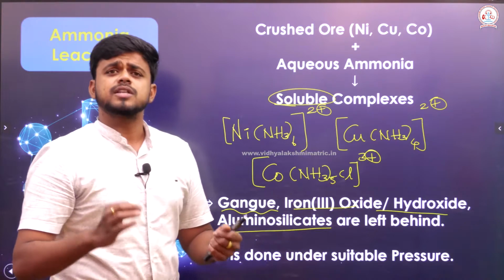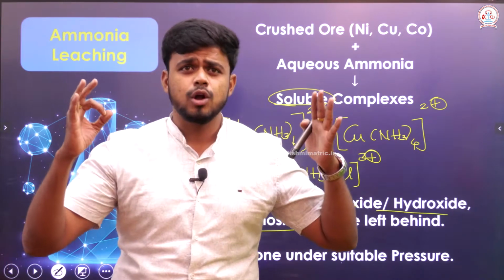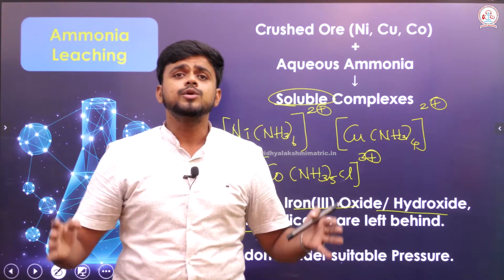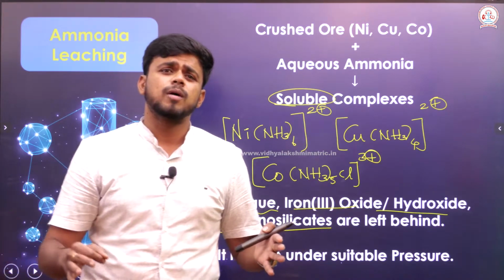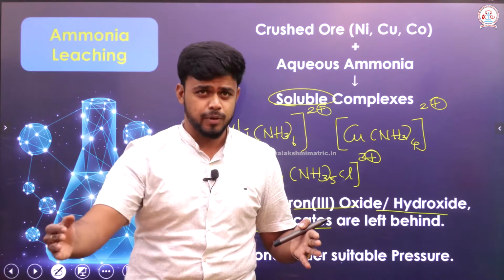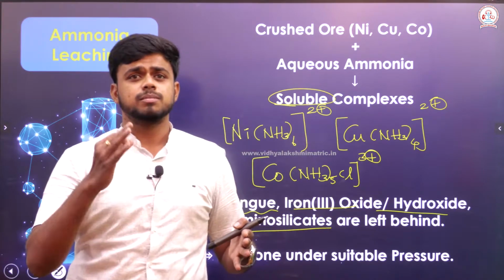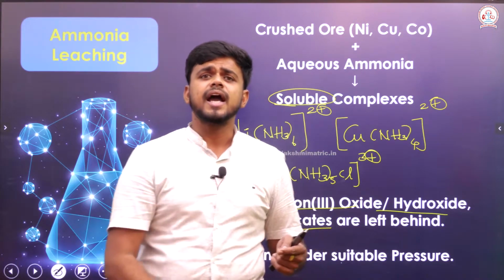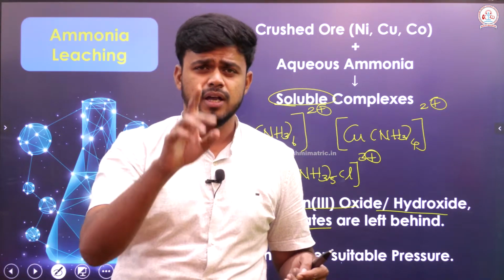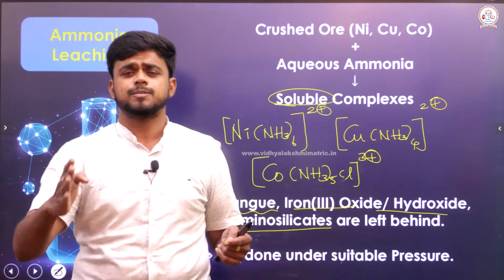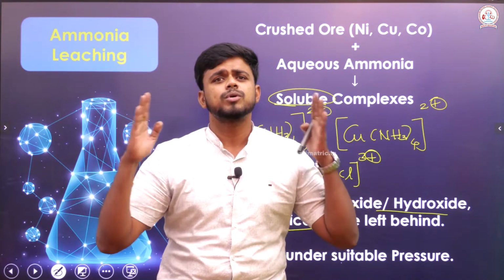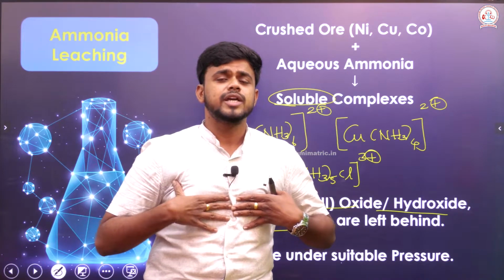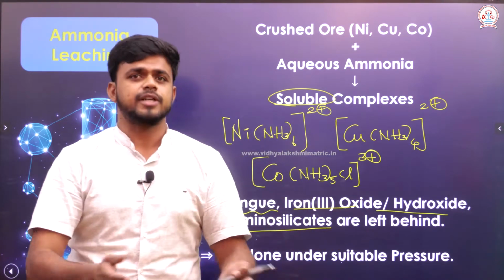This process is not just done at normal atmospheric pressure itself. In order to separate the soluble complex from the insoluble impurities, this reaction must be carried out at a suitable pressure. If it is carried out at a suitable pressure, this reaction will take place properly and thoroughly, which means we will be able to get what we are expecting to get.